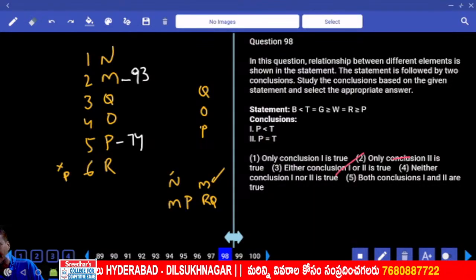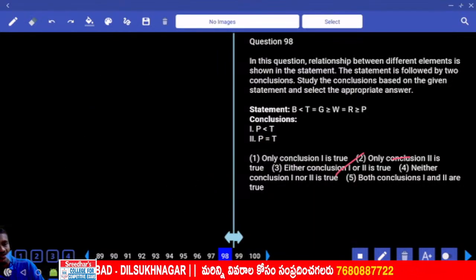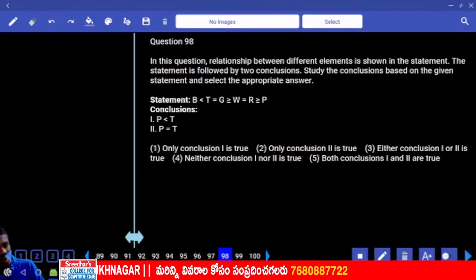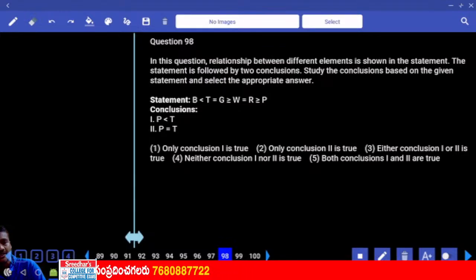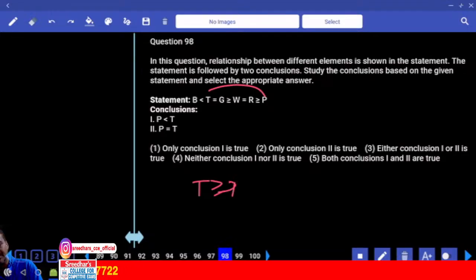Then 98. First or the second priority? First priority. Now P and T. Both the conclusions are between P and T, and the answer could be either one or two. Possible answer. Now T is here, P is here. T is greater than or equal to P. P is either lesser or equal. Either one or two, choice 3.